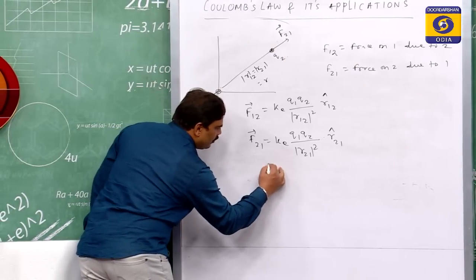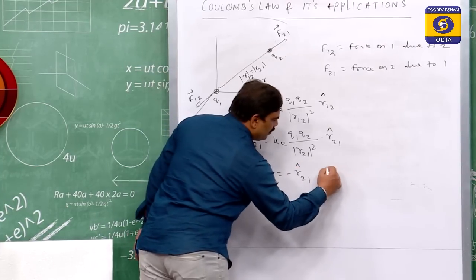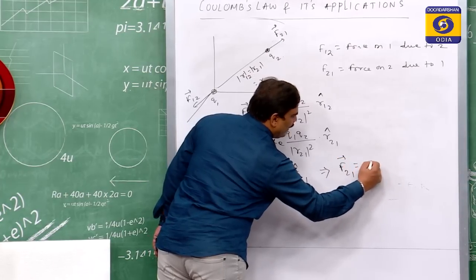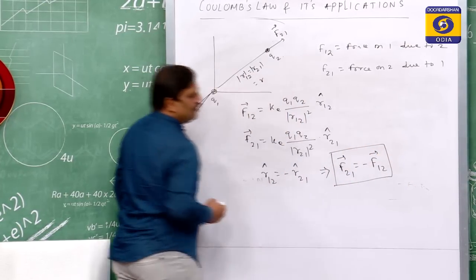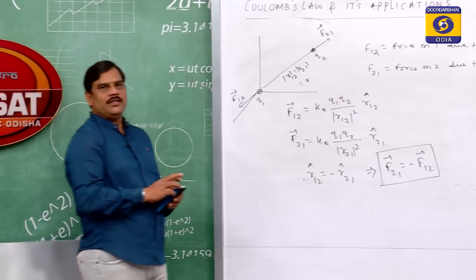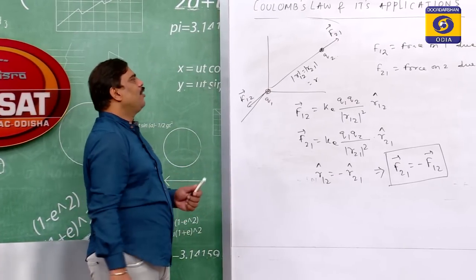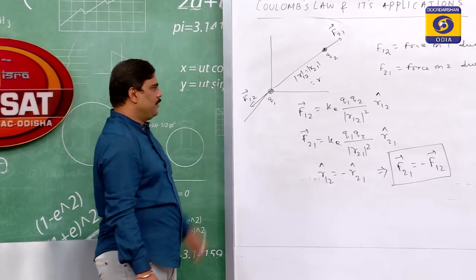Since R12 cap is minus of R21 cap, hence we get F21 is minus of F12. So, the action and reaction forces are equal and opposite. The Coulomb forces act equally and in opposite directions on the charges involved.